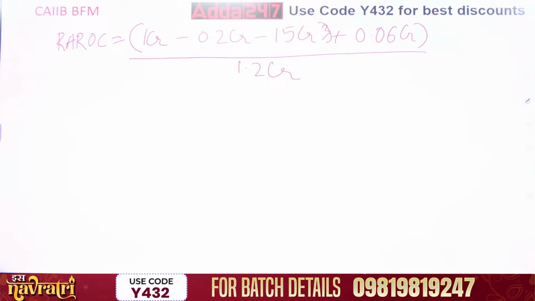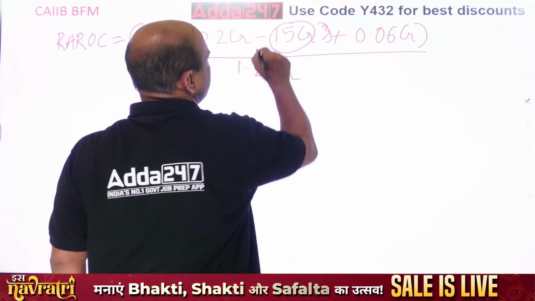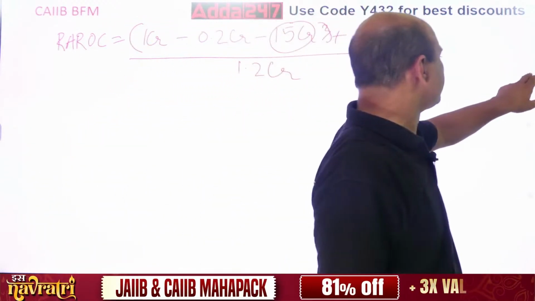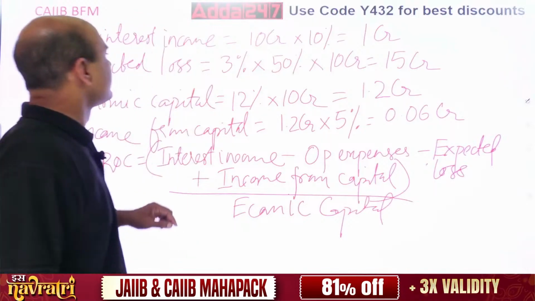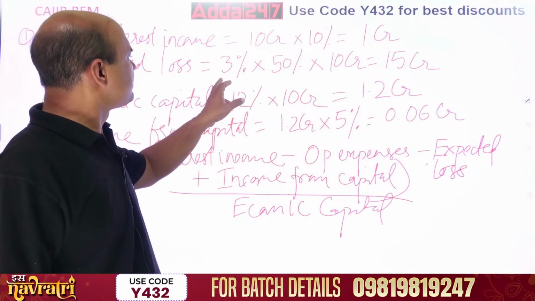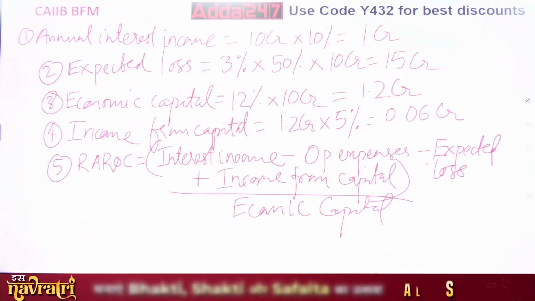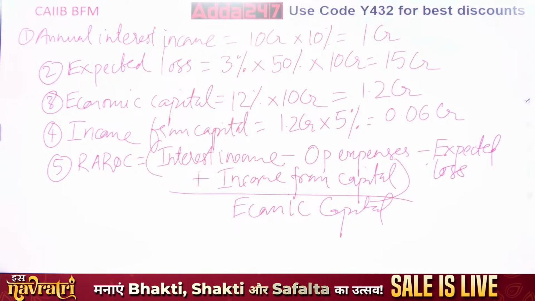$60 lakhs and 60 lakhs. Some error. This 15 CR is a big error. Let me check this, because this is very important. The 3% into this figure is wrong. So what is the figure for this?